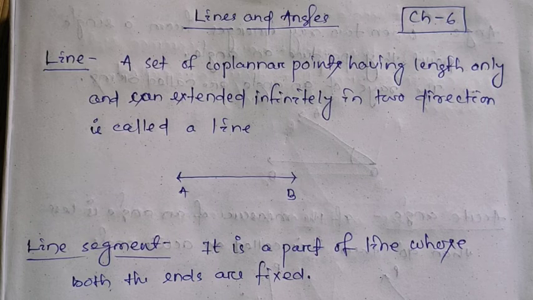Today we are going to discuss the 6th chapter of class 9, that is lines and angles. In this video we are going to discuss various definitions. So the first definition is line. So what is a line?